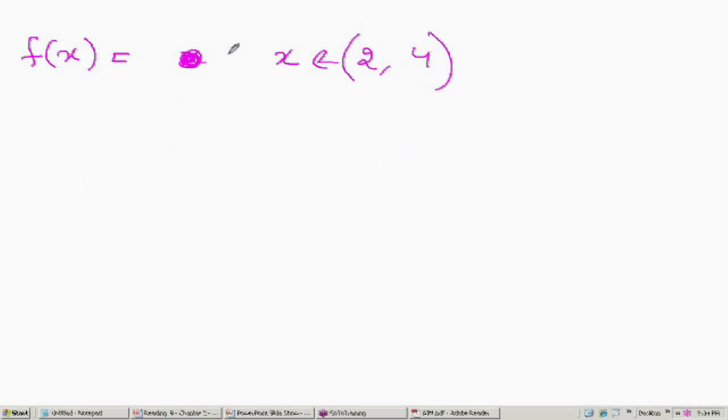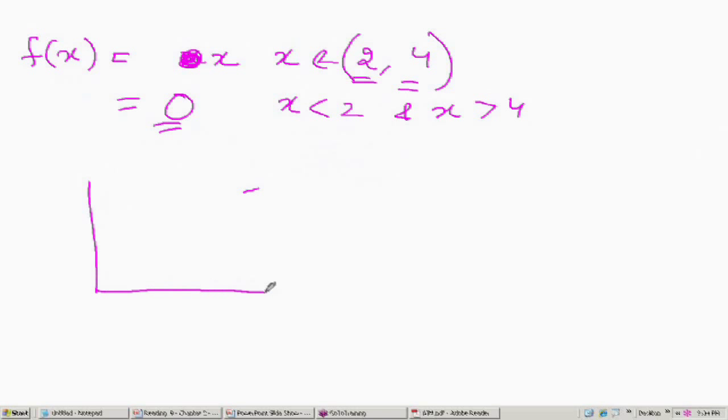Or maybe think simple, let's make it x only. When x is between 2 and 4, and f(x) is equal to 0 otherwise. That means when x is less than 2, f(x) is 0, and also when x is greater than 4, f(x) is 0. So this is our f(x) case.